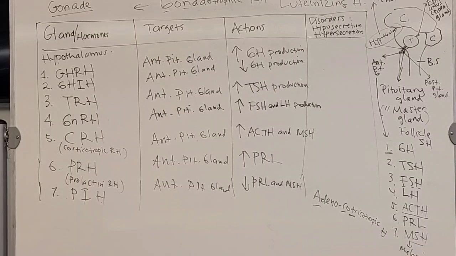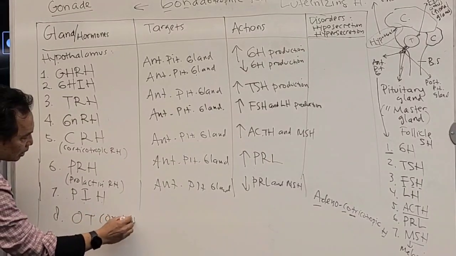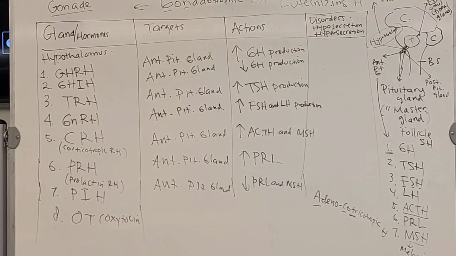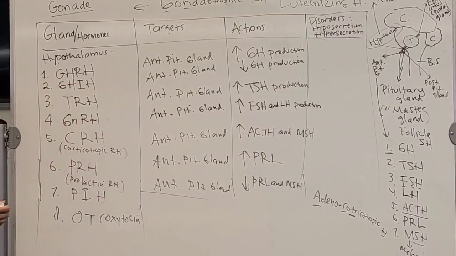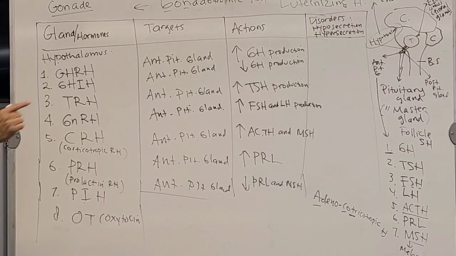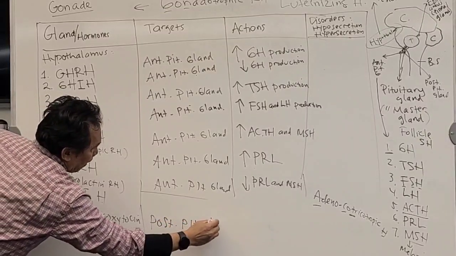7 so far. Number 8. There is a hormone called OT. OT stands for oxytocin. So the hypothalamus produces oxytocin, or OT. Now, starting from oxytocin, the target is not anterior anymore. The target is now the posterior. Remember, the pituitary gland has 2 parts, anterior and posterior. So for oxytocin, the target is the posterior pituitary gland.